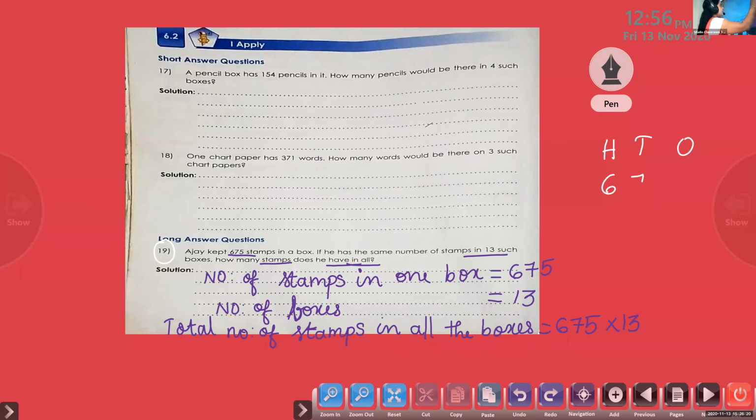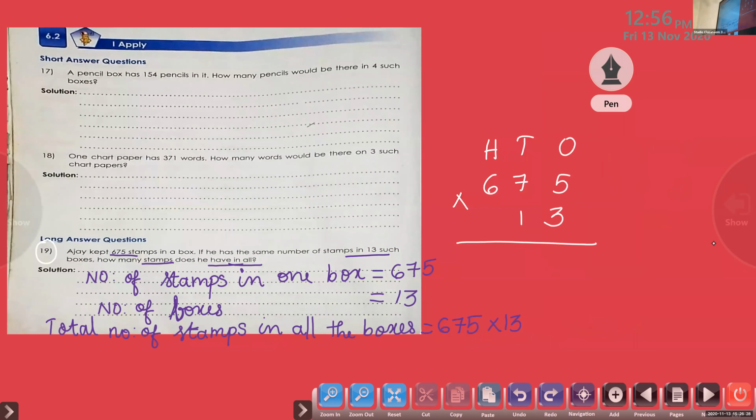HTO. 675 into 13. Shaza, do the multiplication fast.